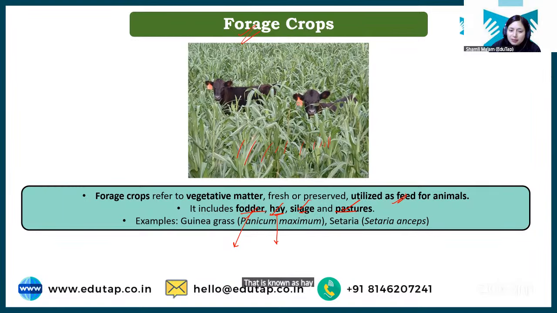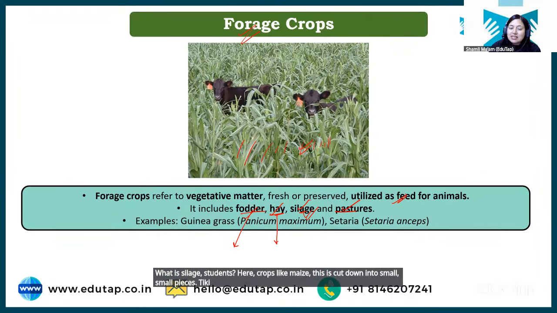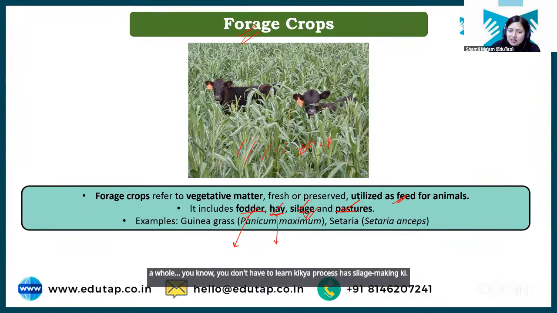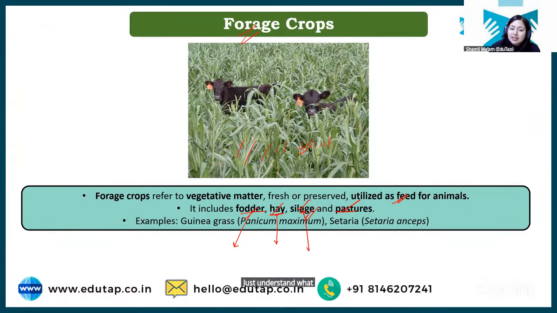Then we have another method of storing which is known as silage. What is silage, students? Here, crops like maize are cut down into small pieces. Okay, and then it is allowed to ferment. You don't have to learn the process of silage making, just understand what is silage. Basically here, the crop is allowed to ferment.